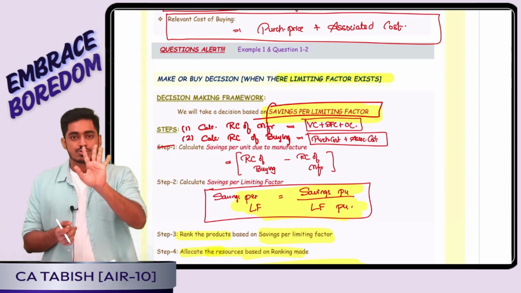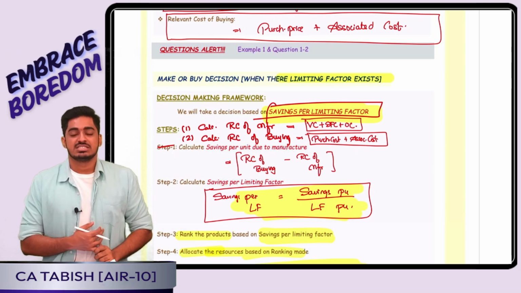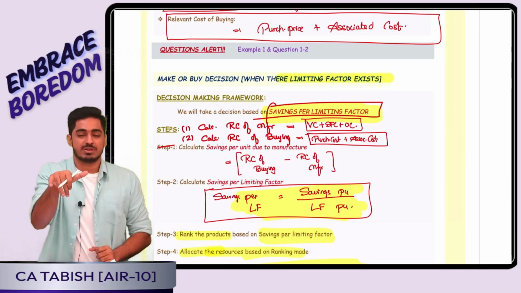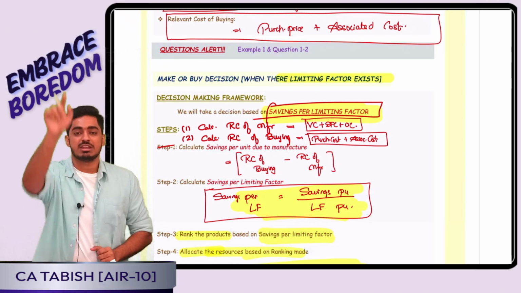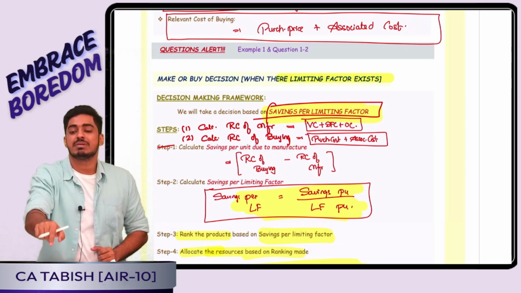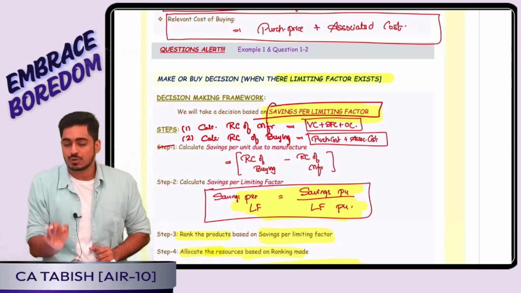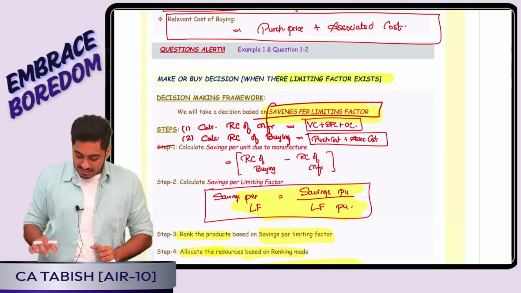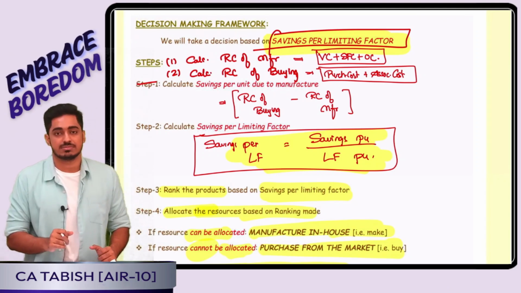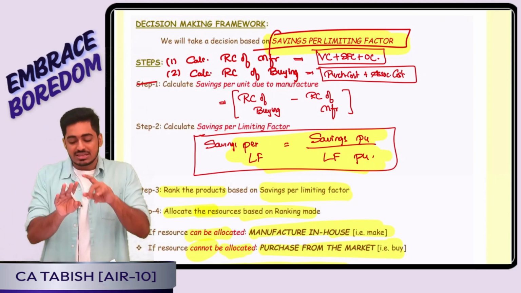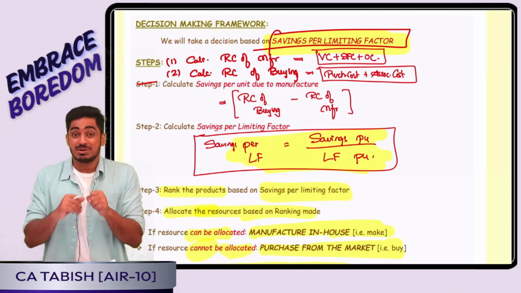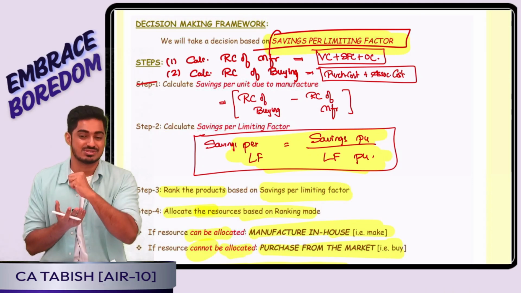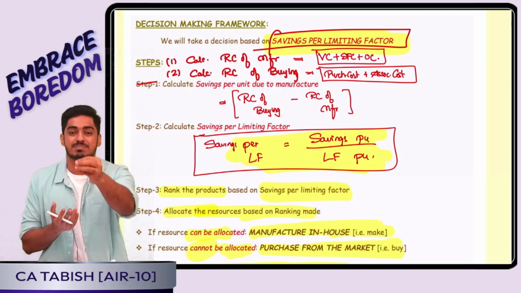Yes, boss. So now understand, if my savings per unit on manufacture is negative, that is my buying cost is cheaper, assume purchase cost is 10 rupees, manufacturing is 20 rupees. Which is cheaper? Buying is cheaper. What is my decision? Straight away close your eyes, purchase that component. But if your manufacturing cost is cheaper, that is you have savings per unit due to manufacture, then wait. Ideally you are thinking these components will be manufactured in-house. It is beneficial to manufacture in-house, but wait, boss, I don't have the required resource. So my resource is in short supply, a limiting factor.